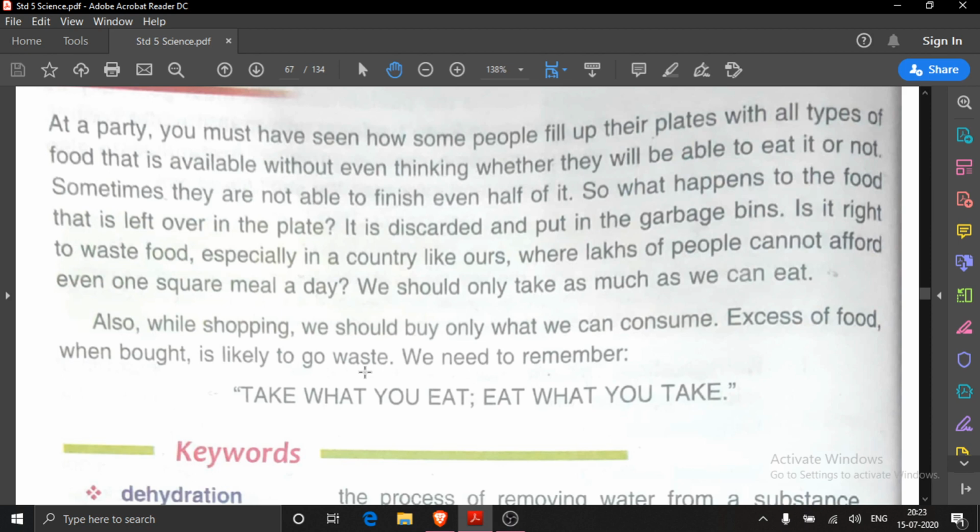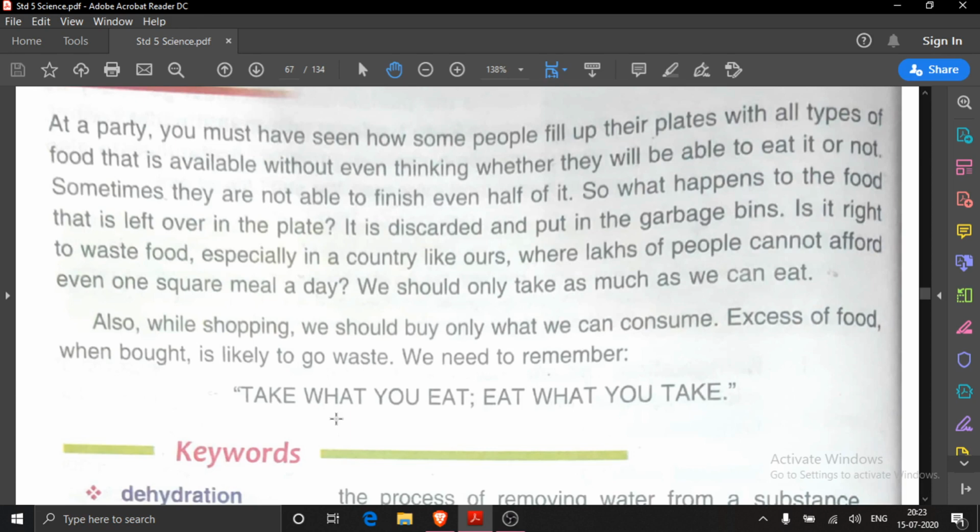Why should we not waste the food? Because in our country, millions of people, lakhs of people cannot afford even one square meal a day. And that's why we should always remember, take what you eat, eat what you take. What is the meaning of it? Take what you eat. Means you should take that much food only what you can eat. Whenever you go to any party or at your home, in your plate, this much food only should be there what you can eat.